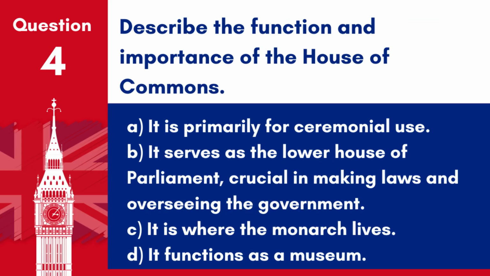Question 4. Describe the function and importance of the House of Commons. A. It is primarily for ceremonial use. B. It serves as the lower house of Parliament, crucial in making laws and overseeing the government. C. It is where the monarch lives. D. It functions as a museum. Answer. B. It serves as the lower house of Parliament, crucial in making laws and overseeing the government. This makes it a fundamental part of the UK's legislative process.